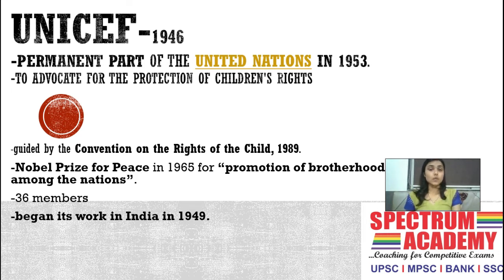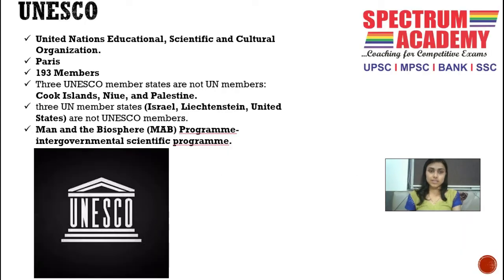After UNICEF, we have the next international organization named UNESCO. What is UNESCO? UNESCO is the United Nations Educational, Scientific and Cultural Organization. UNESCO has its headquarters in Paris. UNESCO has 193 members. 3 UNESCO members are not United Nations members. We generally think that if a country is a United Nations member, then it can be a UNESCO member. But for these 3 countries, it's not possible.